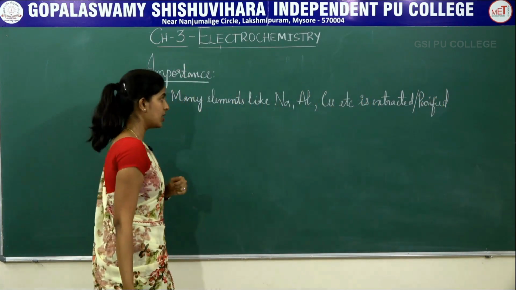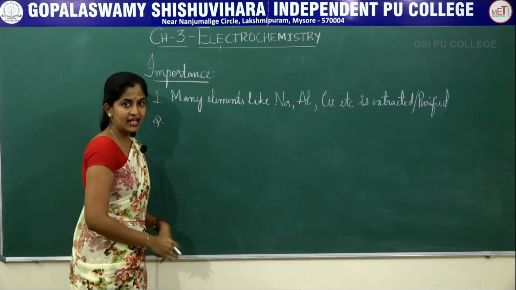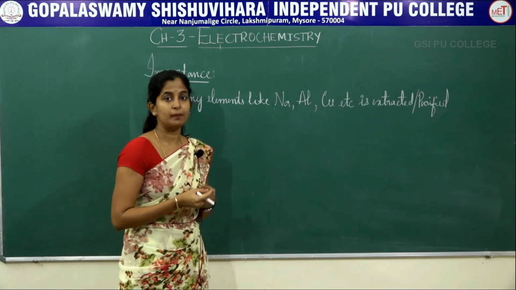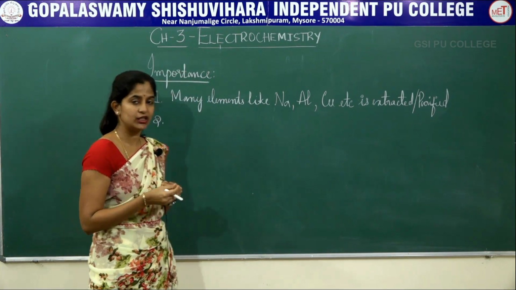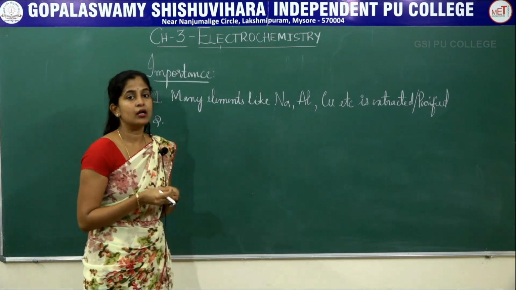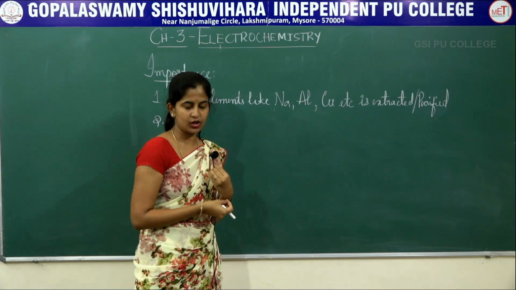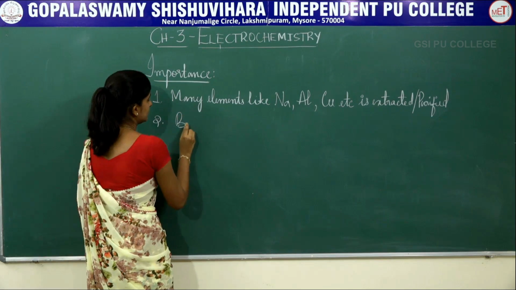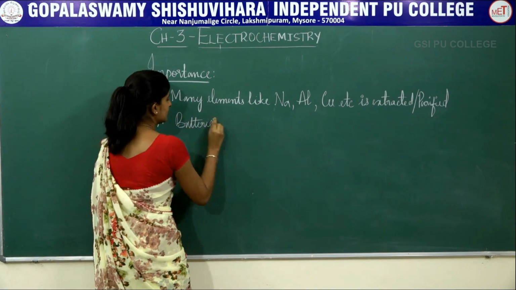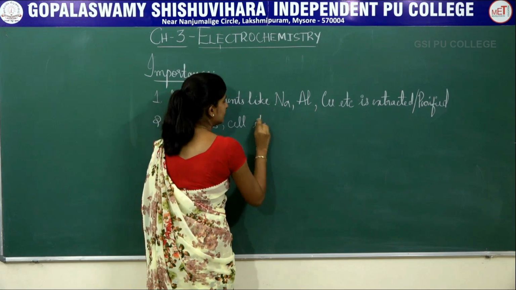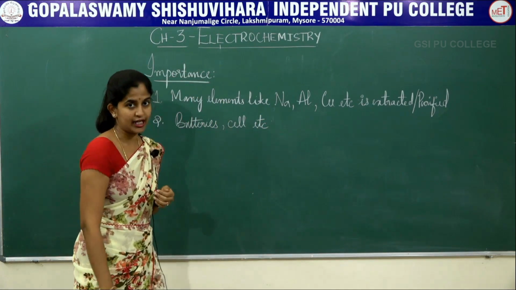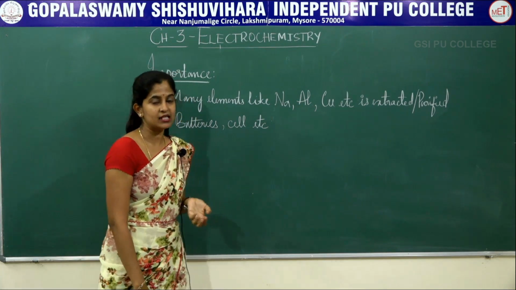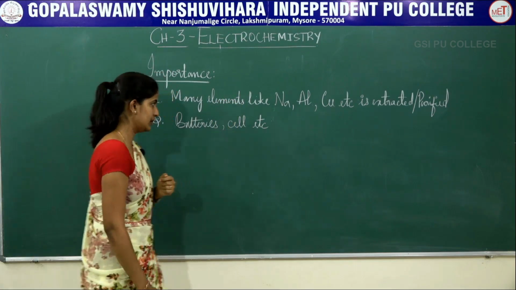using this electrochemical concept. The second major importance of this chapter will be the daily life application of batteries, that is your car batteries, your scooter batteries, as well as the cells in your wall clocks, as well as your wrist watches, all come under this electrochemical concept. So batteries, cells, etc. have a major application in your day-to-day life. It may be your camera, your wall clock, your wrist watches or your car batteries, all come under the concept of electrochemistry.